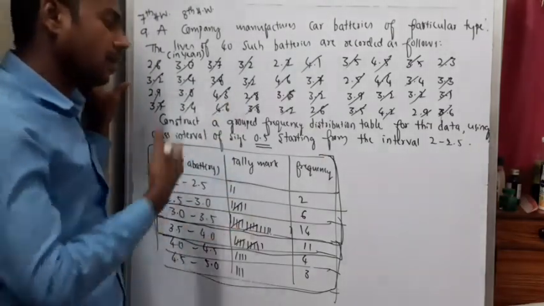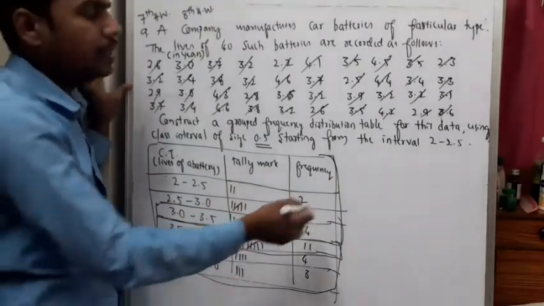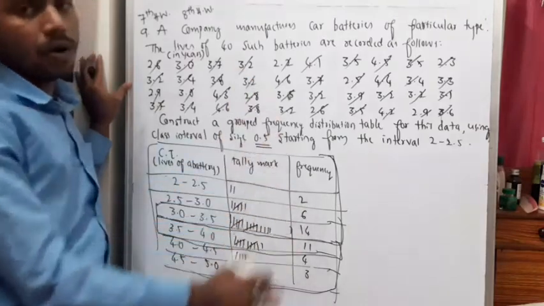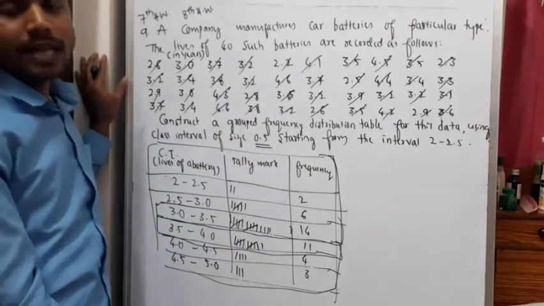Depending on your observation you can say this, but they have not asked us anything. They asked us to prepare only the frequency distribution table. We have prepared it.